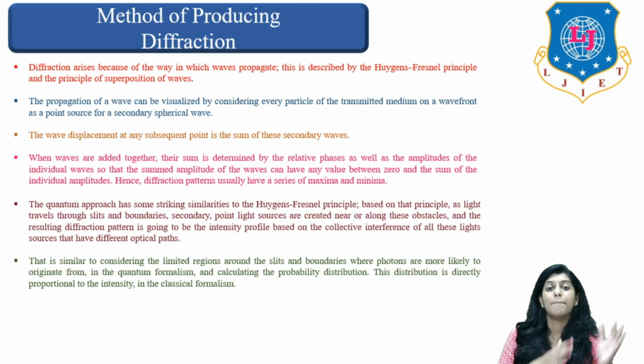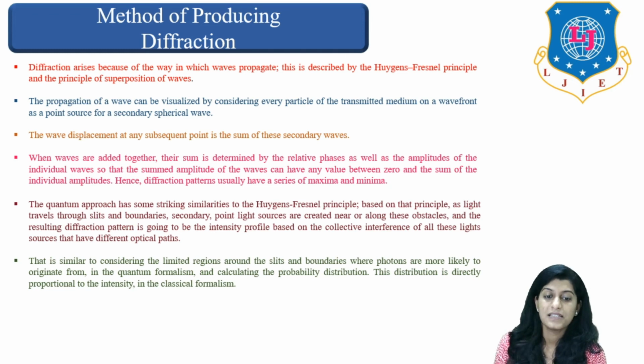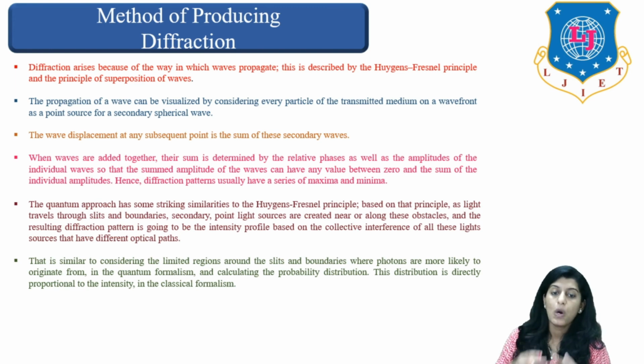The method or pattern by which the wave is propagating will be responsible for producing diffraction. This is described by the Huygens-Fresnel principle and the principle of superposition of waves. These two basically help us describe the phenomenon of diffraction.